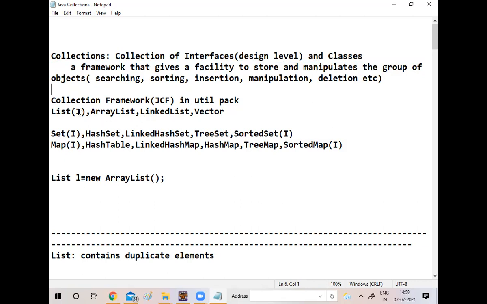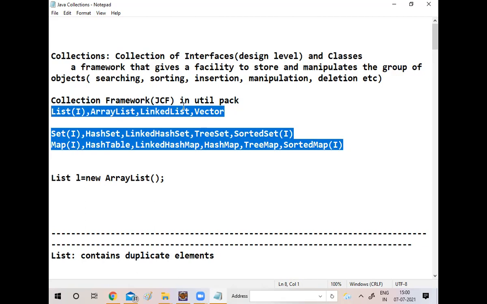This framework can be implemented by list, set, and map. Collection is not only interfaces; it is a combination of classes. LinkedList is one class, Vector is another class, HashSet, LinkedHashSet, and TreeSet are classes, and SortedSet is an interface. Hashtable, LinkedHashMap, HashMap, and TreeMap are classes, and SortedMap is an interface. This complete thing is a collection.